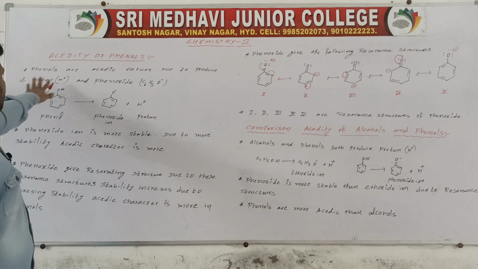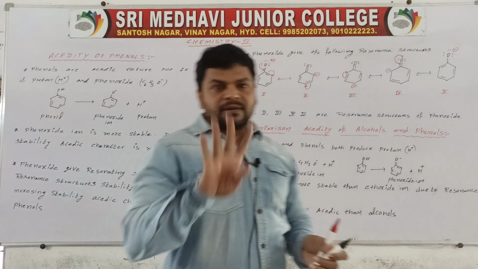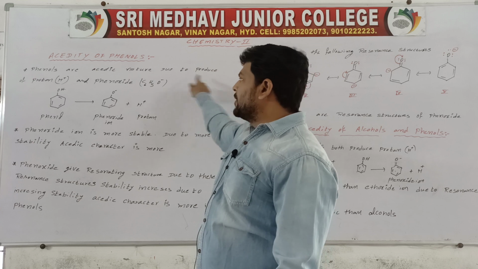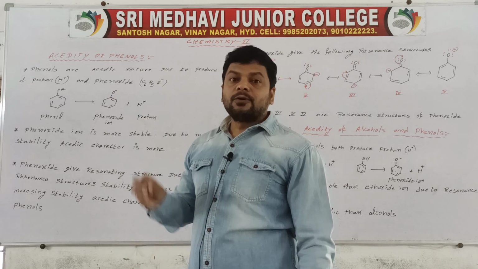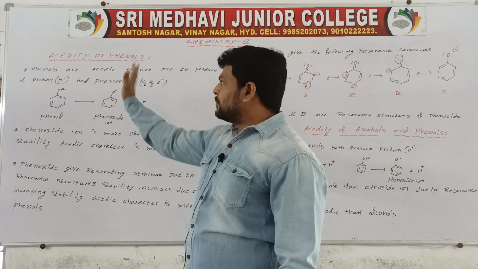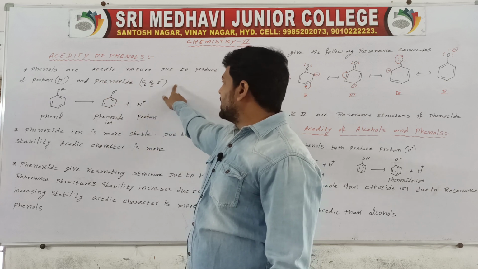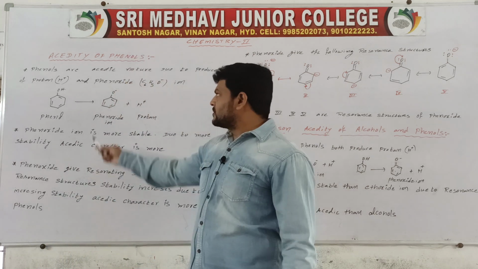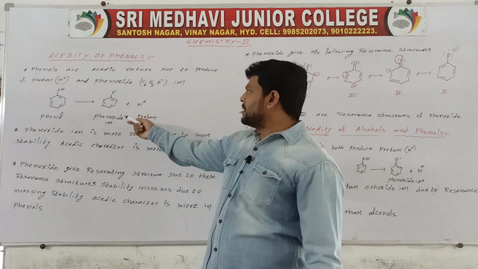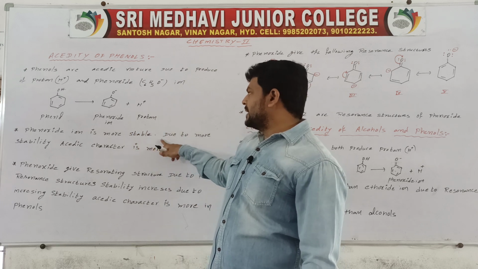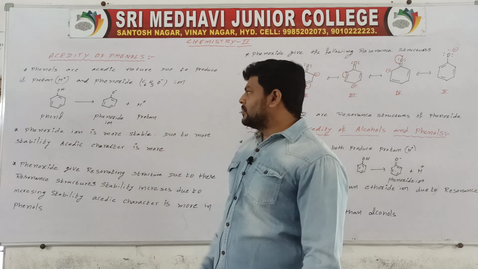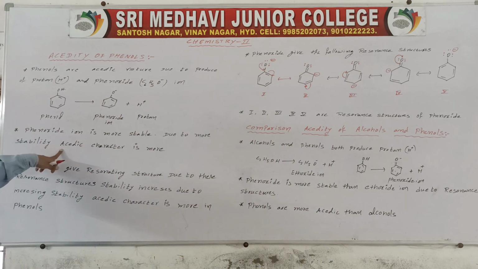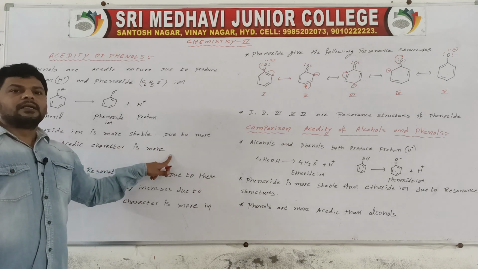Understand? So here it is very important for 4 marks. Acidity of phenols means phenols are acidic in nature due to production of proton and phenoxide ion. So phenol will produce phenoxide ion and proton. Phenoxide ion is more stable, so due to more stability, acidic character is more.